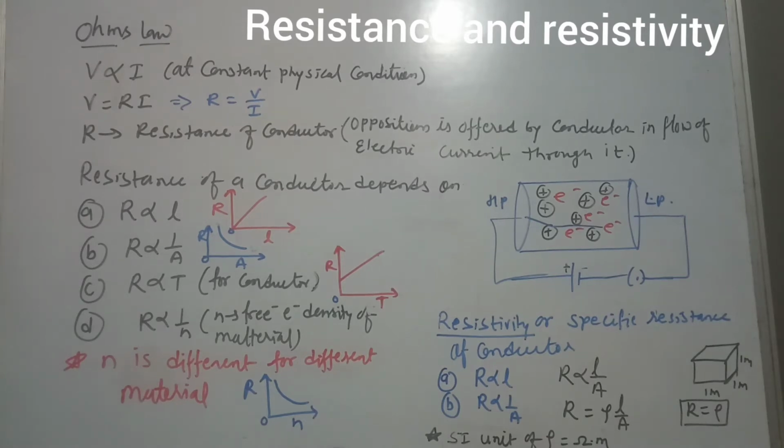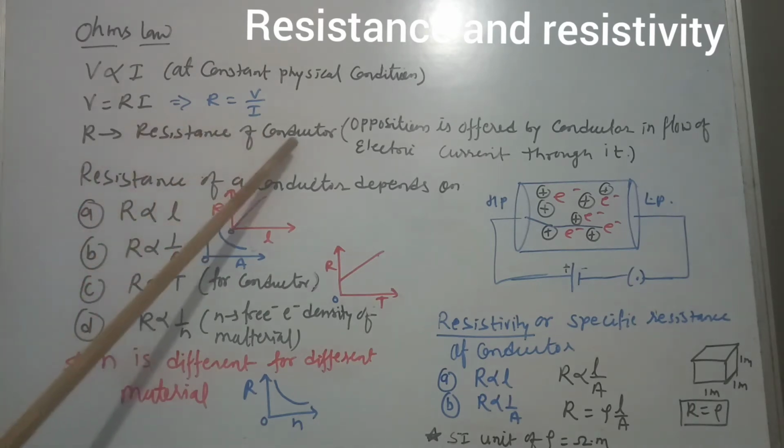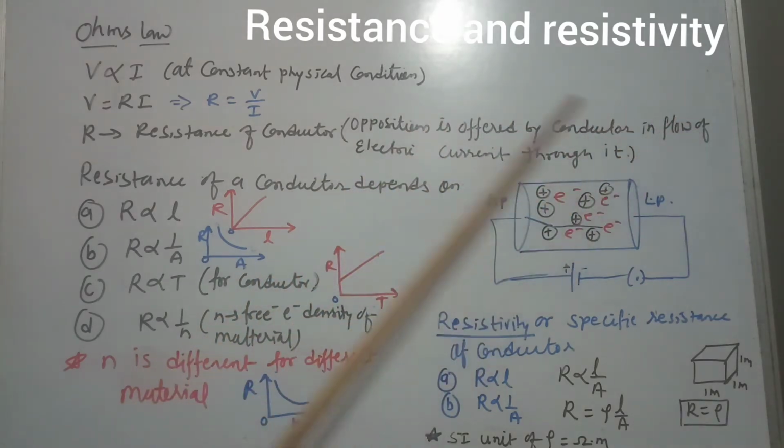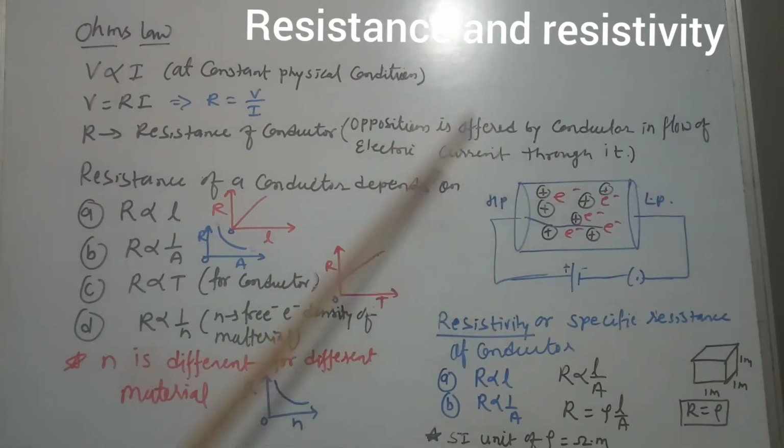About resistance and resistivity. As per Ohm's law, at constant physical condition, V is directly proportional to I. As we remove the proportionality sign, we observe a constant R, that is the resistance of the conductor. The meaning of resistance of a conductor is the opposition offered by the conductor in the flow of electric current through it.